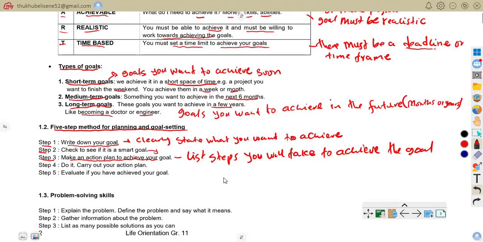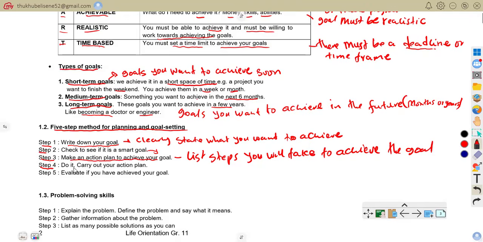For example, study an hour daily, attend extra classes, practice past papers. You see, those are the steps that you will take to achieve the goal. Those are the steps that will help you to achieve your goals. That is why you can say you're going to study an hour daily, attend extra classes, practice past question papers. So those are the steps that are going to help you to achieve the 70% that you want to achieve at the end of the term.